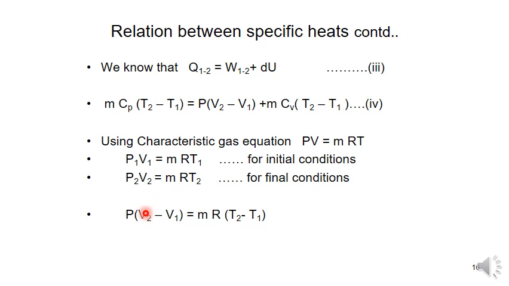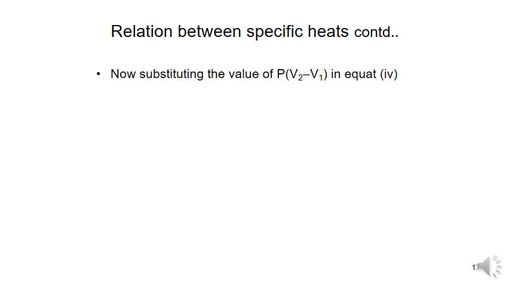Since pressure is constant, P (V2 minus V1) is equal to mR (T2 minus T1). Now substituting the value of P (V2 minus V1) in equation 4, we get m Cp (T2 minus T1) is equal to mR (T2 minus T1) plus m Cv (T2 minus T1).